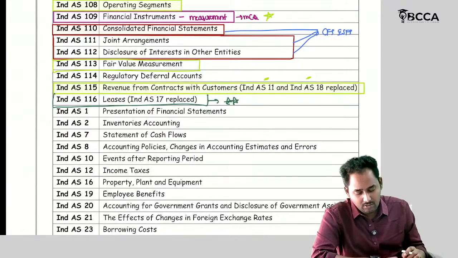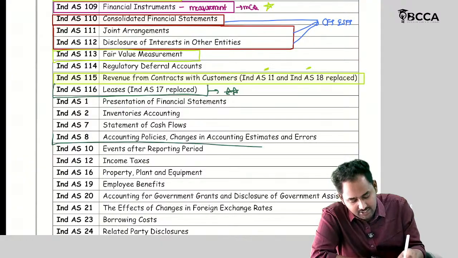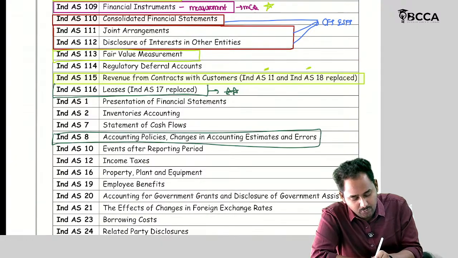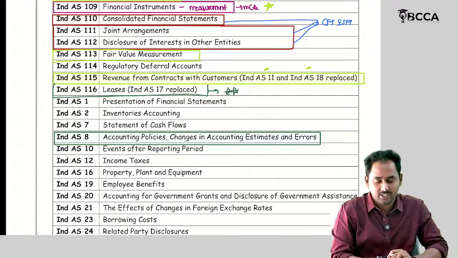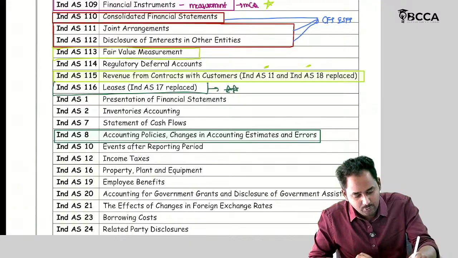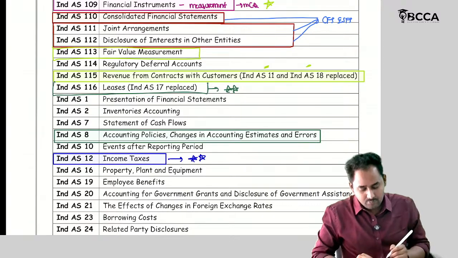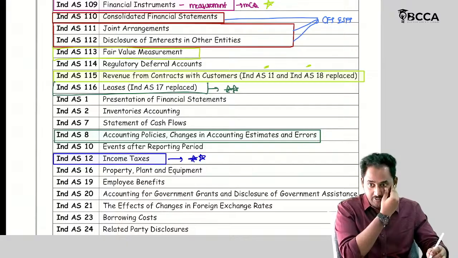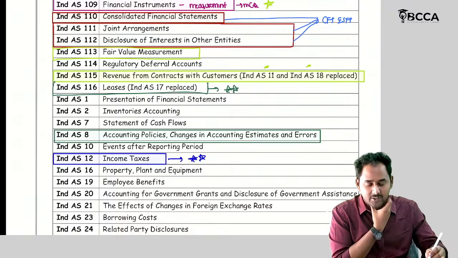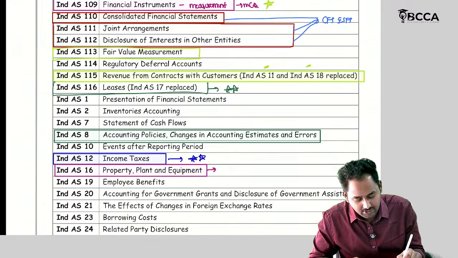Then Ind AS 7 is not there, Ind AS 8 is there. Again Ind AS 8 is in the syllabus: accounting policies, changes in accounting estimates and errors. Super. Ind AS 12 income taxes. Again it is an important one. And Ind AS 16, for every attempt, it is important. Irrespective of the attempt, we are expecting a question from Ind AS 16, property, plant and equipment. So it's a 5-star one.